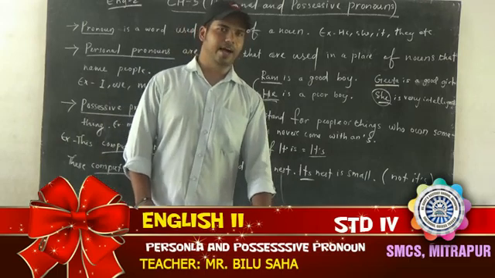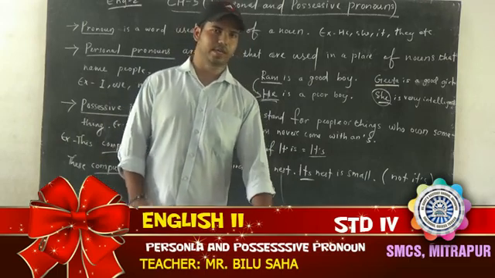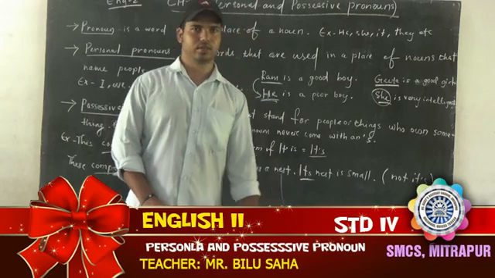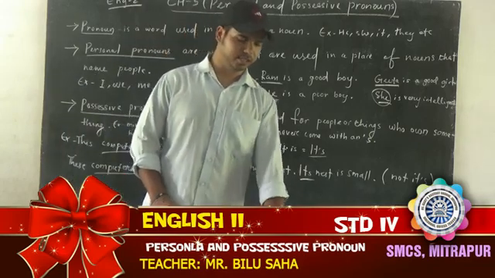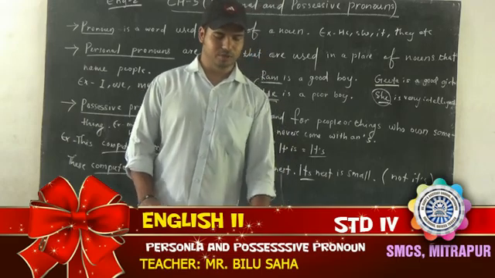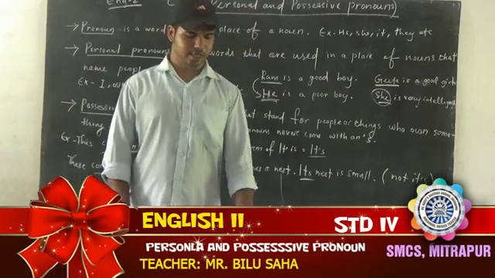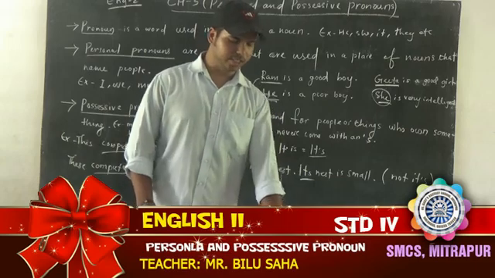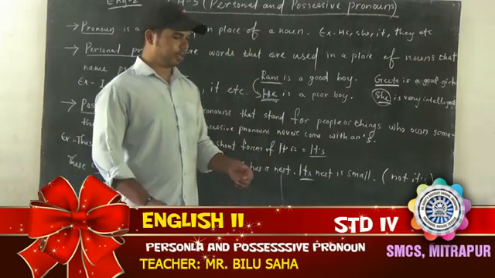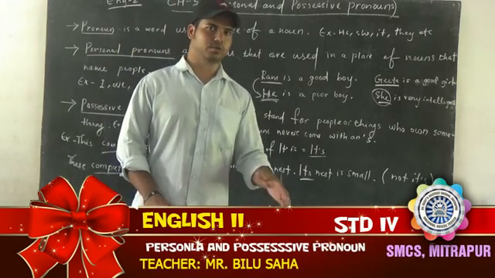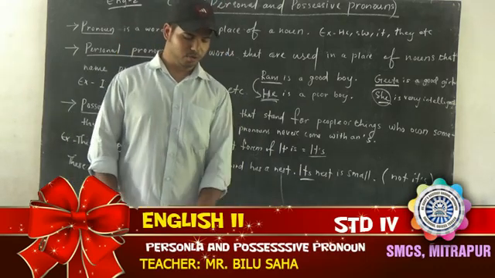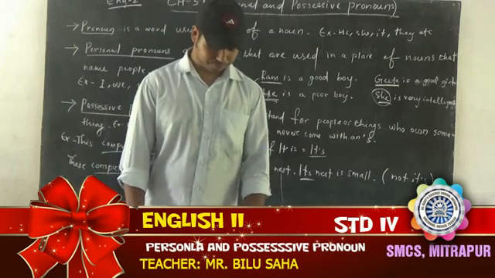See, I used it instead of table. Table is neutral, we cannot identify the gender here. It is neither masculine nor feminine, so this is neutral gender, and there I used it. It is beautiful. It, the pronoun, is also neutral.